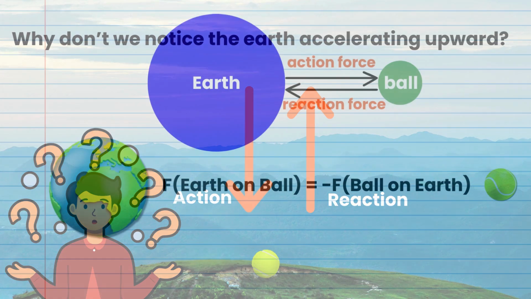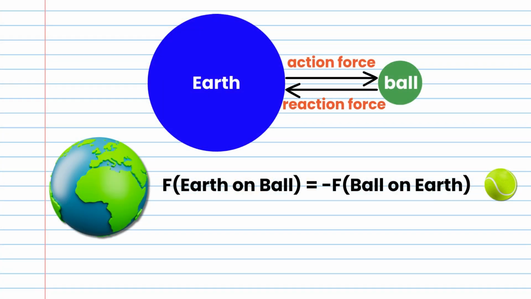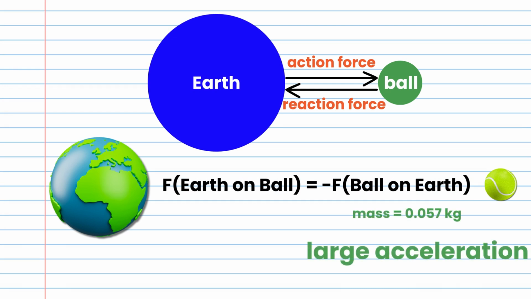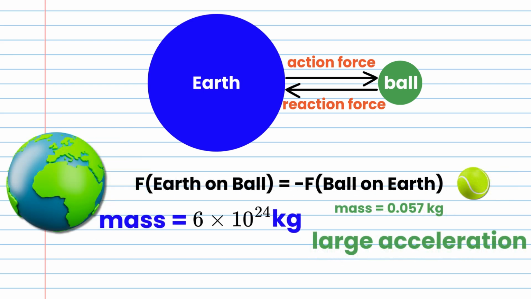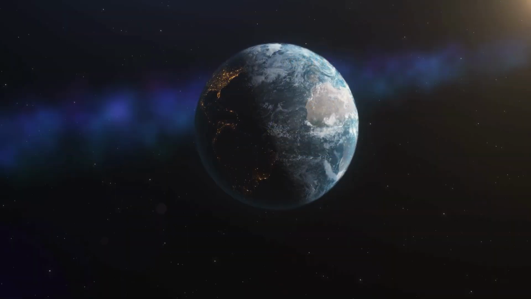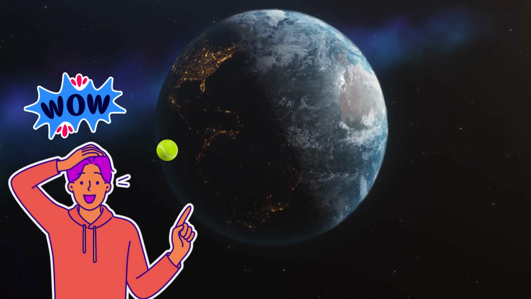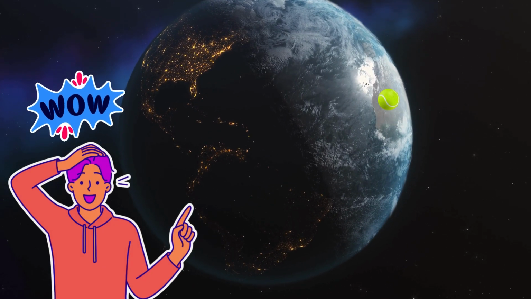In the ball-earth system, force of earth on ball is equal and opposite to the force of ball on earth, but the ball has a tiny mass and hence a large acceleration. The earth has a very large mass, about 6 times 10 to the 24 kilograms, and therefore a very small acceleration. So in a teeny tiny way, the earth does accelerate towards the ball.